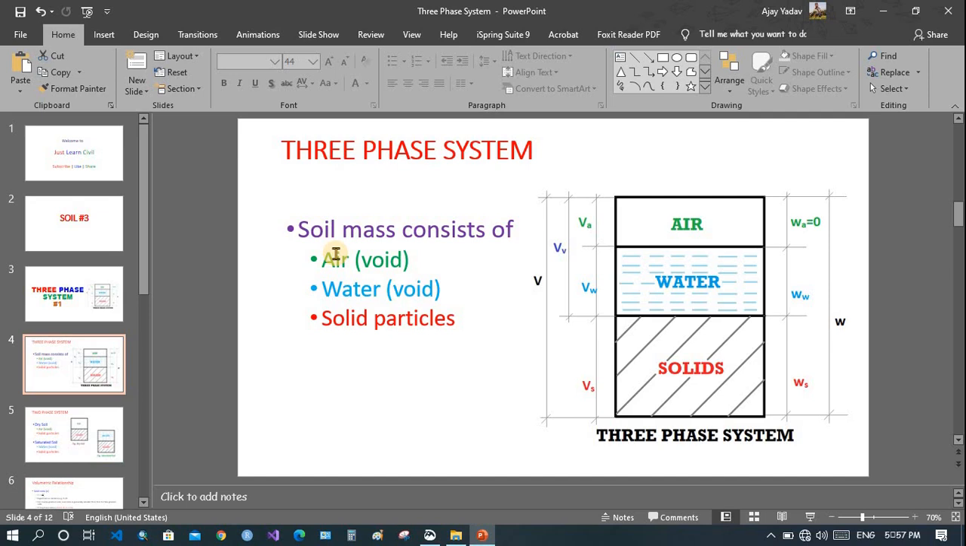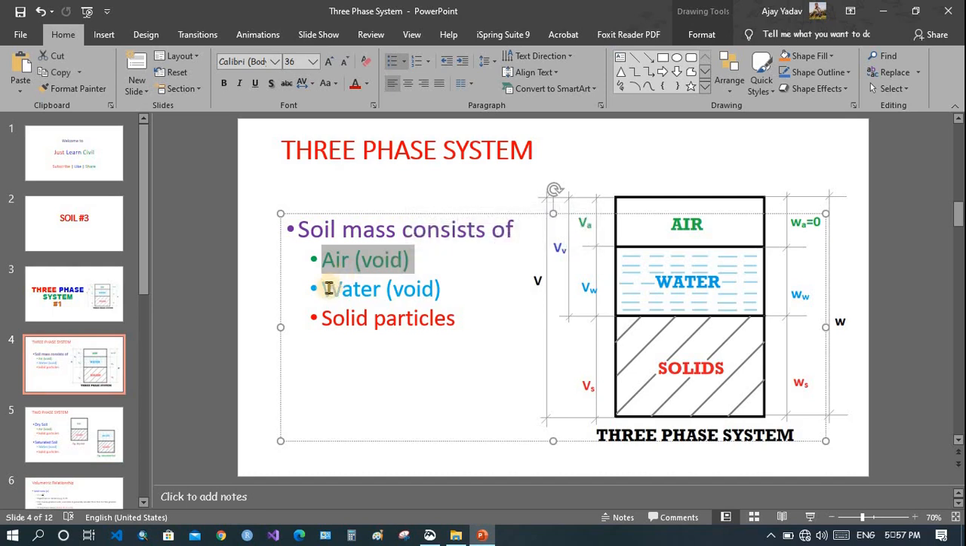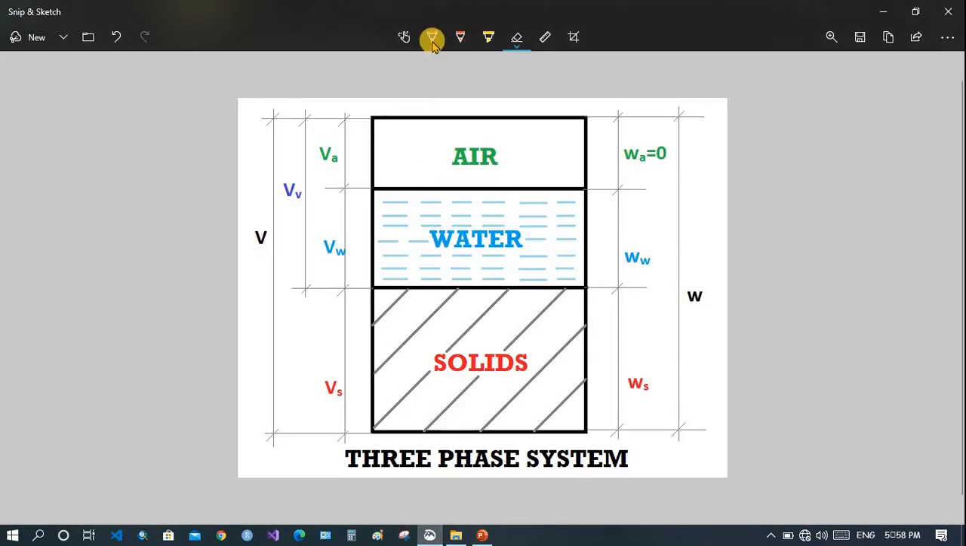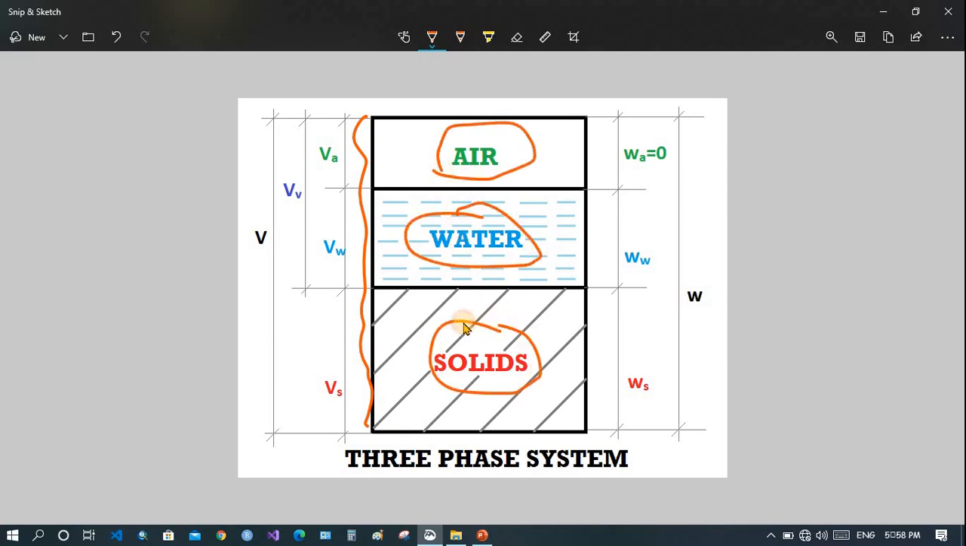Now let's see what is three-phase system. Soil mass consists of three materials: air, which is considered as void; water, which is also considered as void in soil; and the solid particles. You can see here, this is the soil mass cross section, and it contains air, water, and solids. These three comprise the three-phase system.